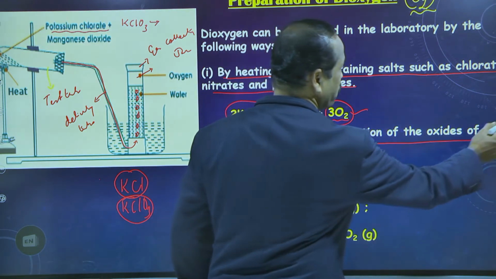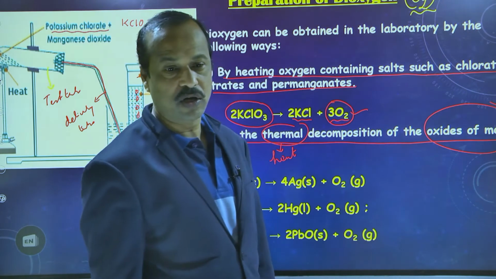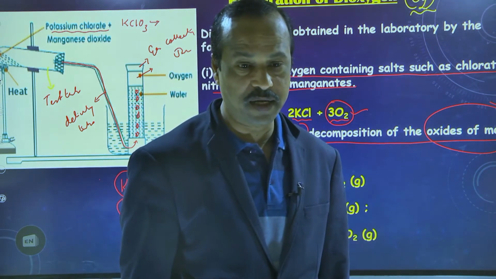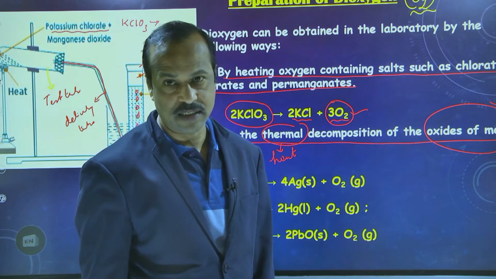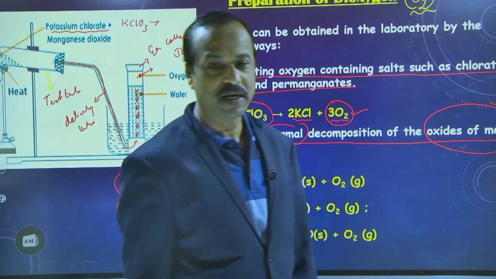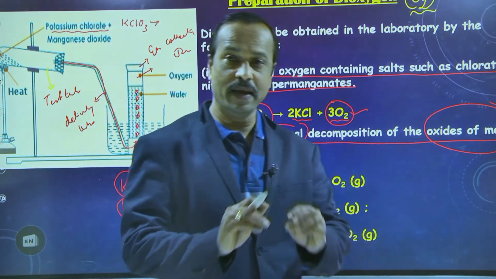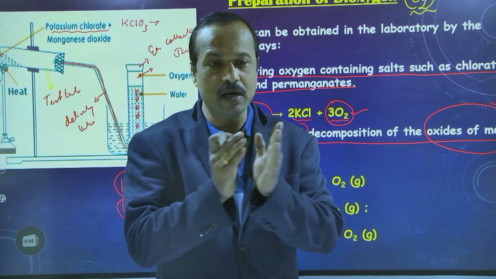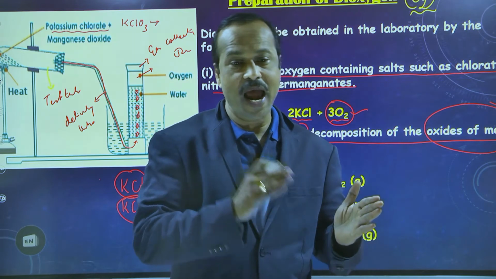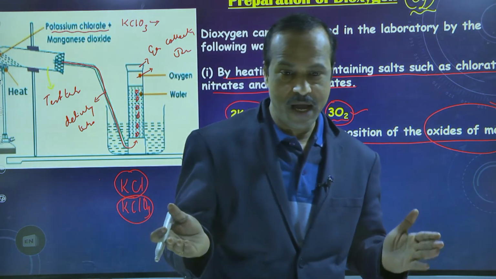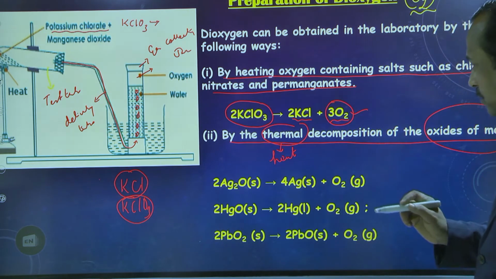Thermal decomposition of oxides of metals. We already completed the metals and non-metals chapter, and in that we studied the metal oxides. When a metal reacts with oxygen, it forms a metal oxide. Now this metal oxide we can decompose again. Decompose means we can break them, separate them into metal and oxygen. Here you can see some examples.